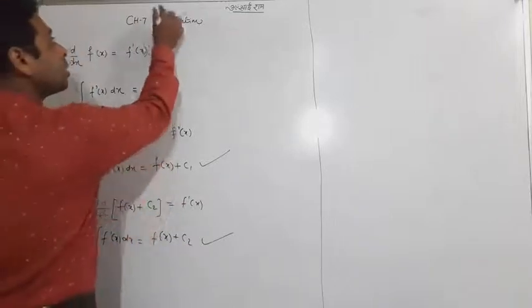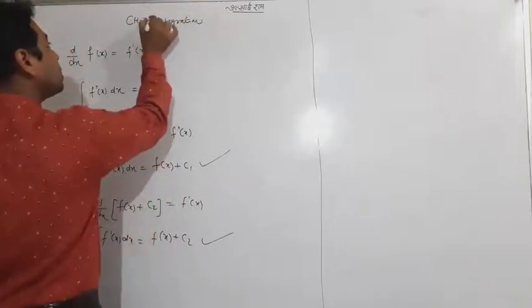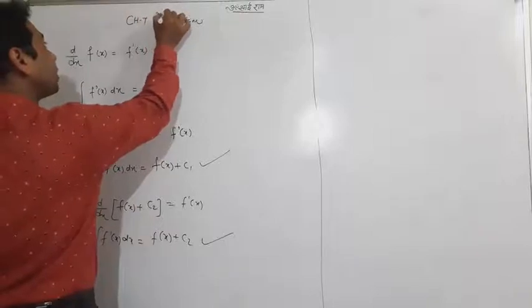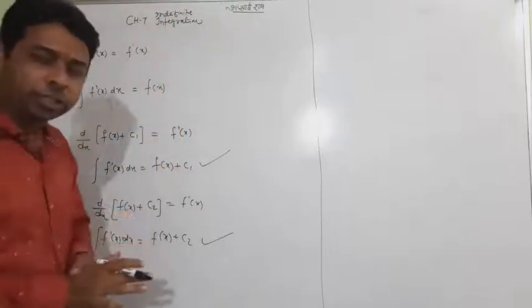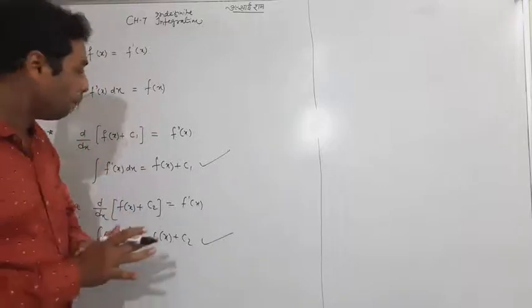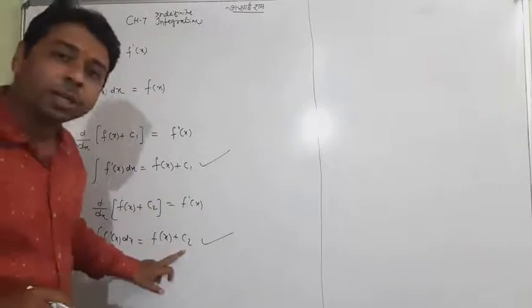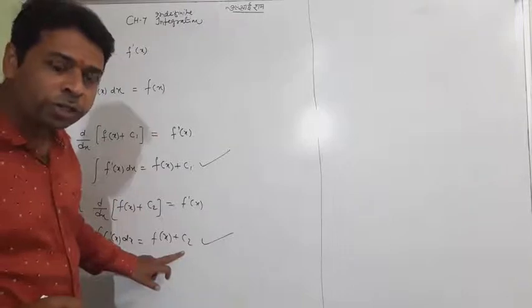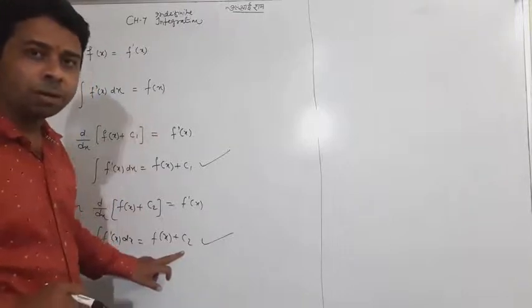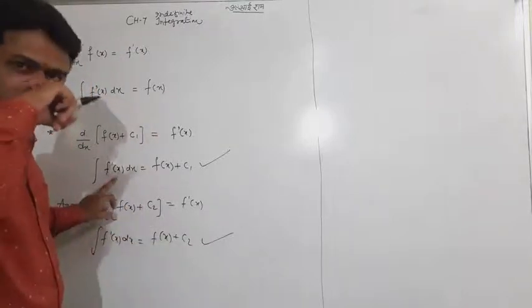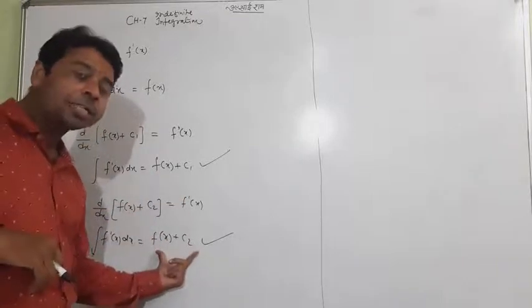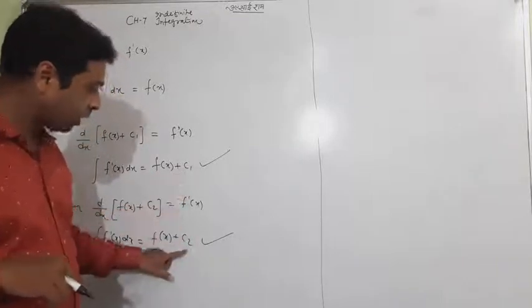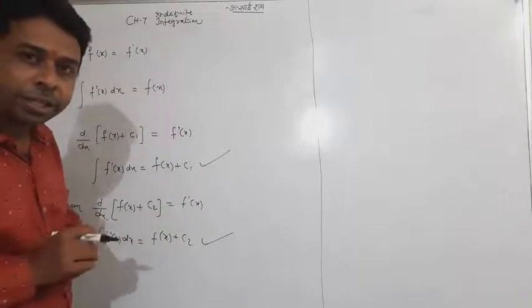That's why this integration is called indefinite integration. Keep in mind that integration is called indefinite integration because c1 and c2 are different, and because of that constant our answer changed for a single function. The function was the same but the integration is different by the constant. That's why it is called indefinite integration.